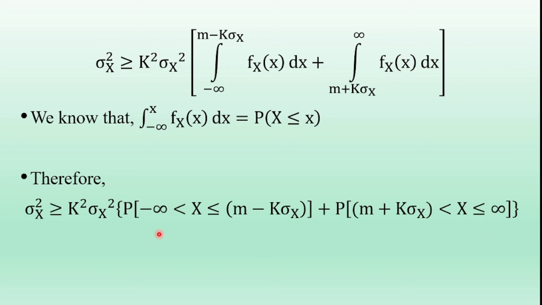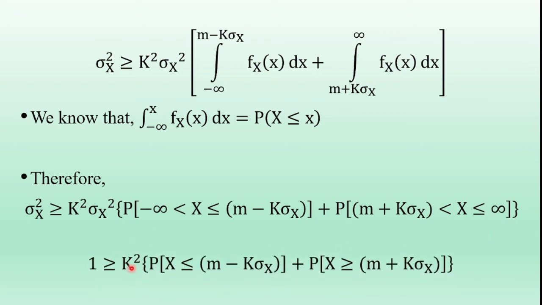So on both sides sigma x square is cancelled. We have 1 greater than or equal to k square times the probability of x less than or equal to m minus k sigma x, plus the probability of x greater than or equal to m plus k sigma x.